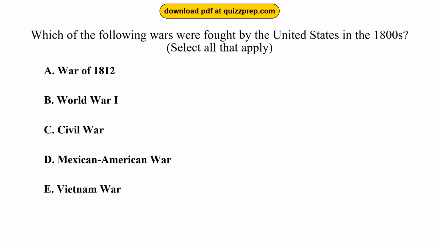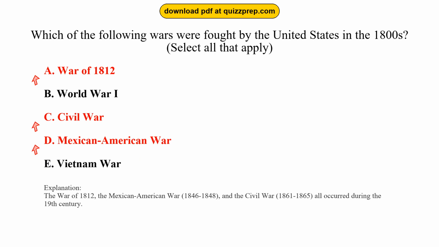Question 61. Which of the following wars were fought by the United States in the 1800s? Option A, War of 1812. Option B, World War I. Option C, Civil War. Option D, Mexican-American War. Option E, Vietnam War. The correct answers are options A and C and D. War of 1812, Civil War, Mexican-American War. The War of 1812, the Mexican-American War, 1846 to 1848, and the Civil War, 1861 to 1865, all occurred during the 19th century.